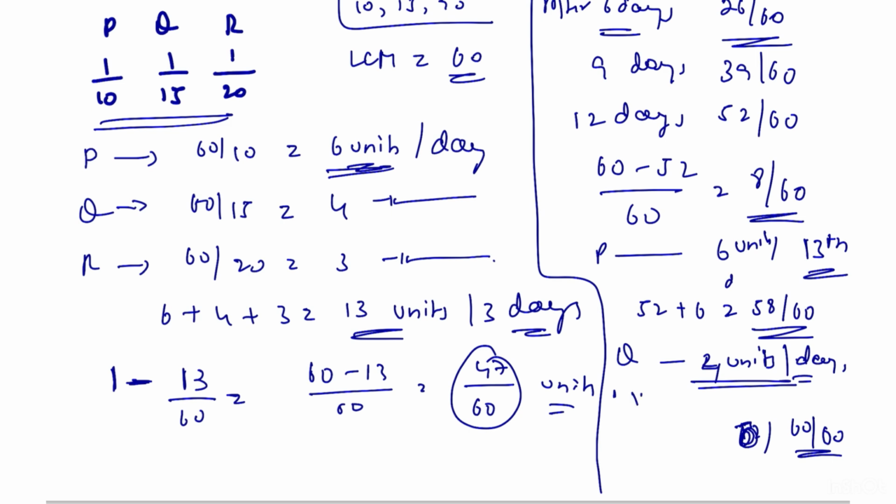So, half a day is enough to complete the remaining work. So, 13.5 days is enough to complete the whole work.